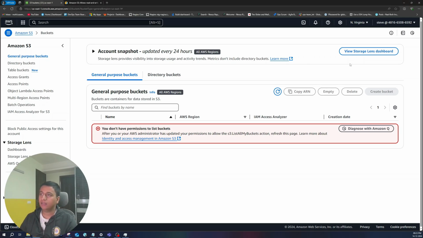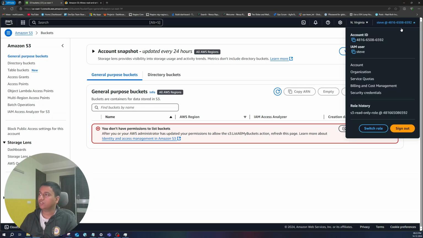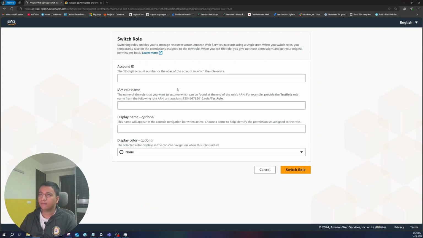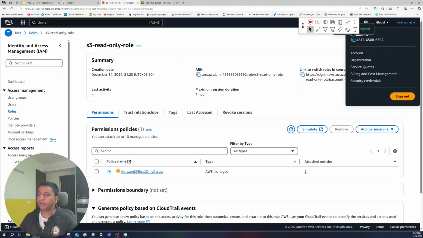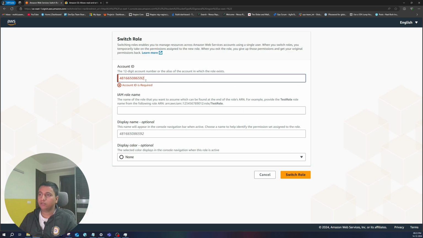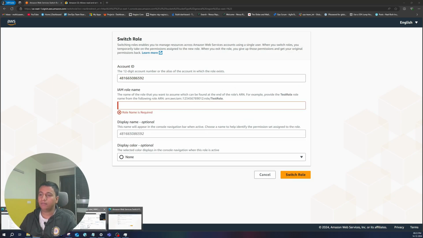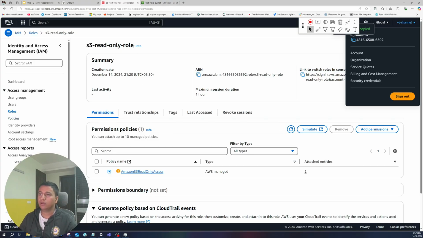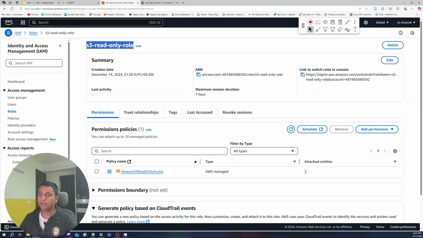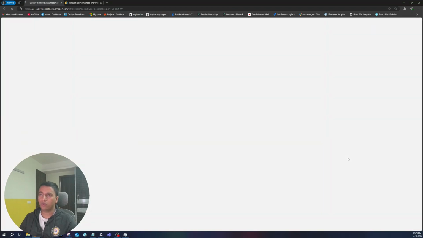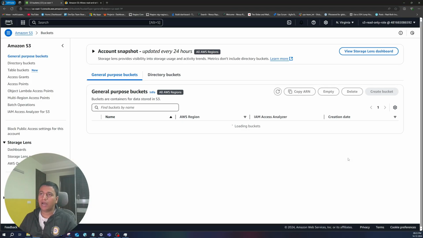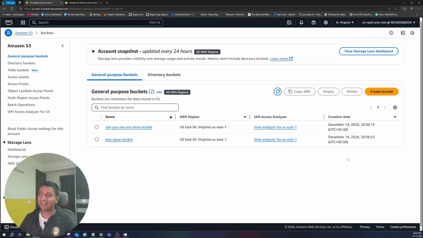How can you do that? Go to the top right section, click on switch role, and over here we need to give the account ID. So let's copy the account ID and put it here. Now we need the role name. What's the role name? Role name is this S3 read only role. Let's put it here and click on switch role. Now Steve has assumed that role, and as you can see, he can again see the buckets.